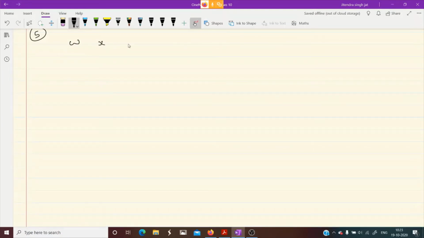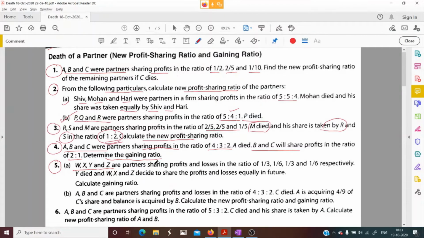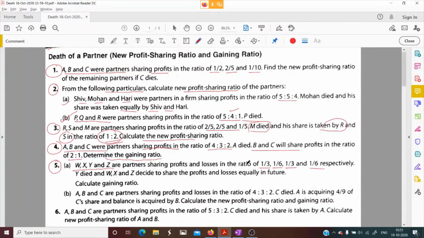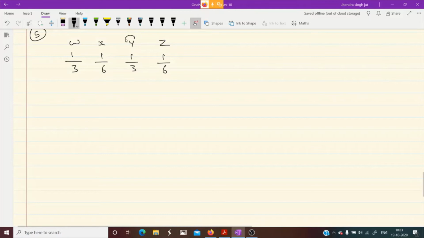Question number 5. W, X, Y and Z are partners sharing profits and losses in the ratio of 13:16:13:16. Y died.